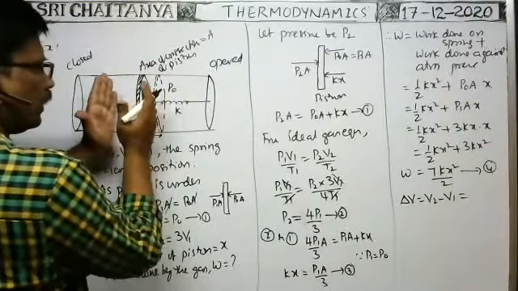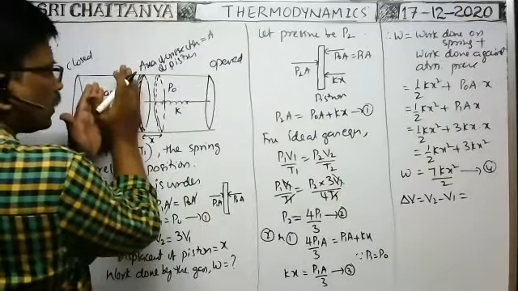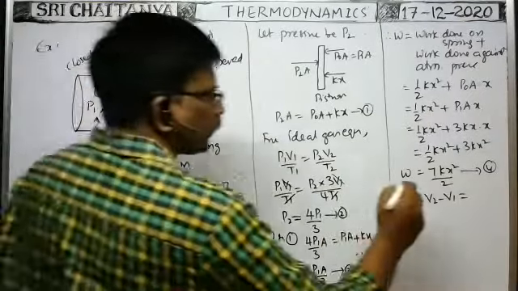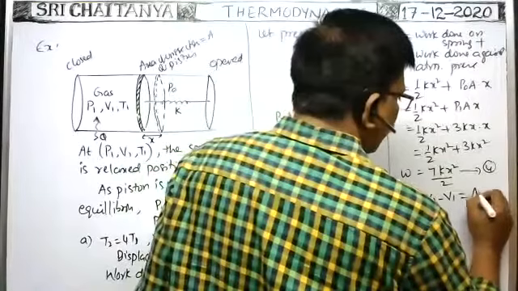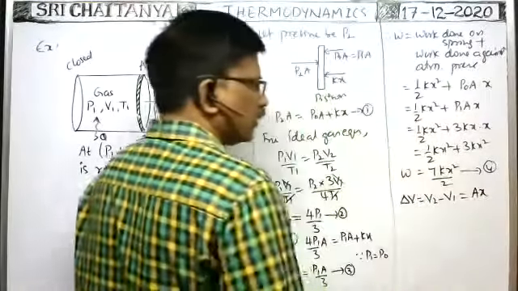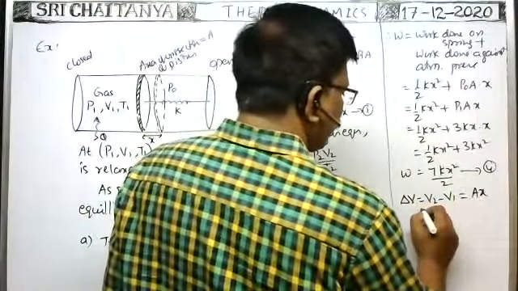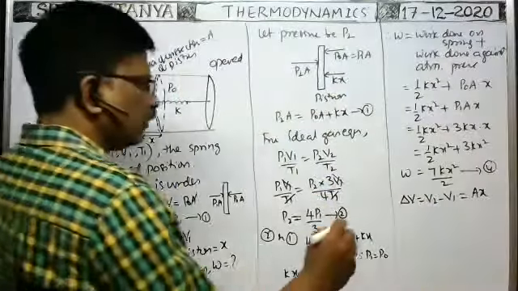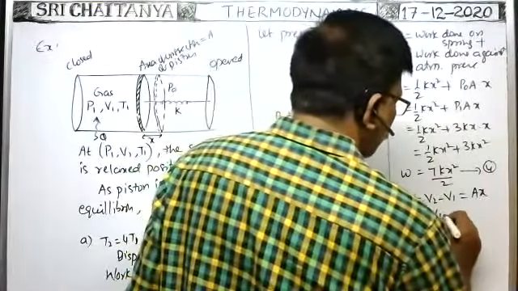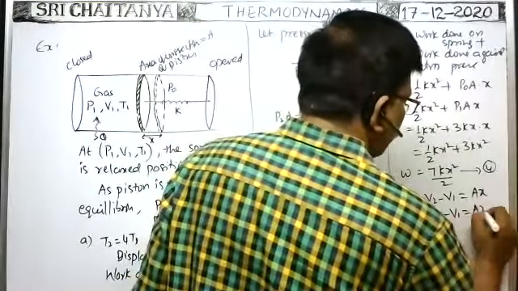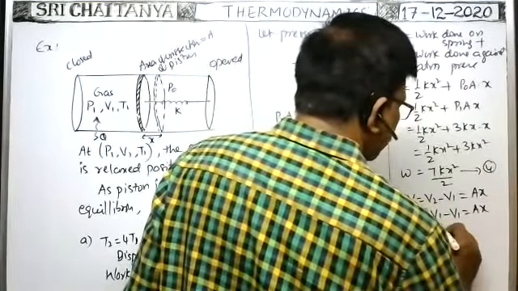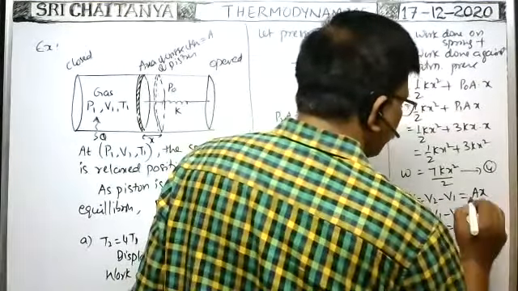So the change in volume of the gas is equal to the volume through which the piston is displaced. That's why this is equal to area of cross section times displacement of the piston. V2 is 3V1, minus V1, that is equal to A into x. Therefore Ax is equal to 2V1.